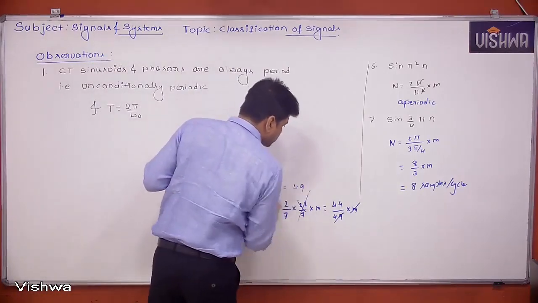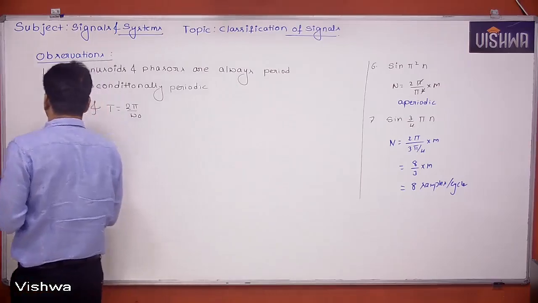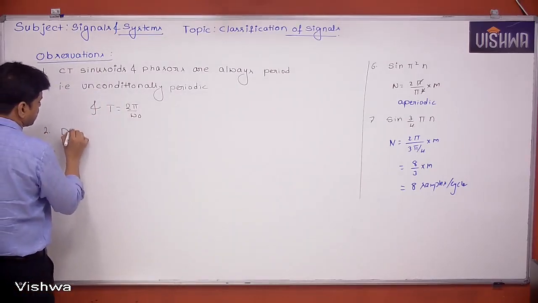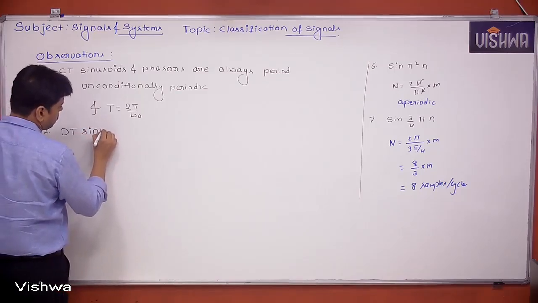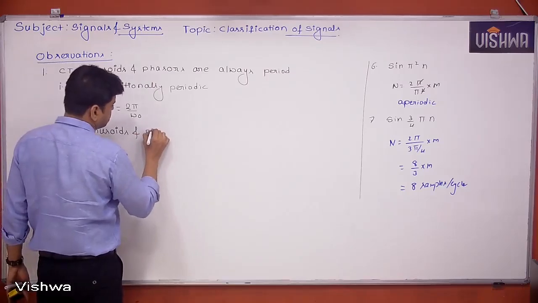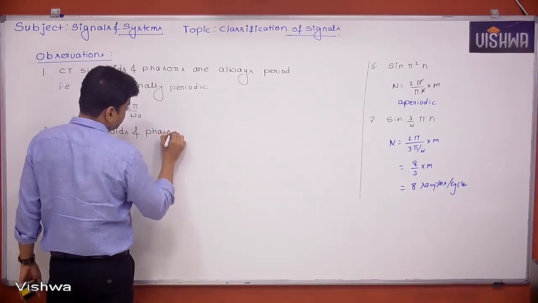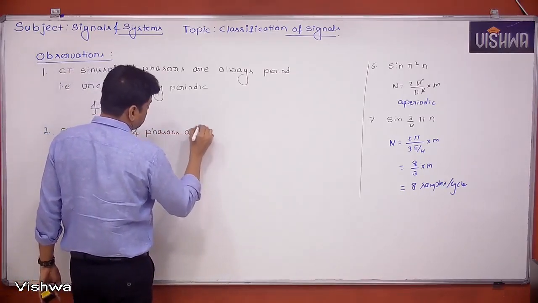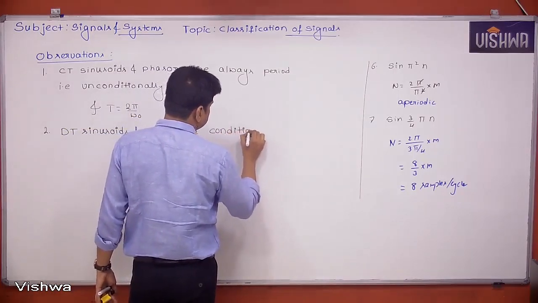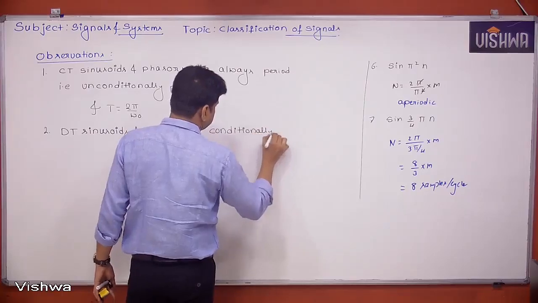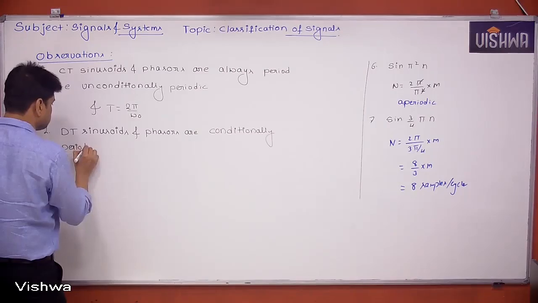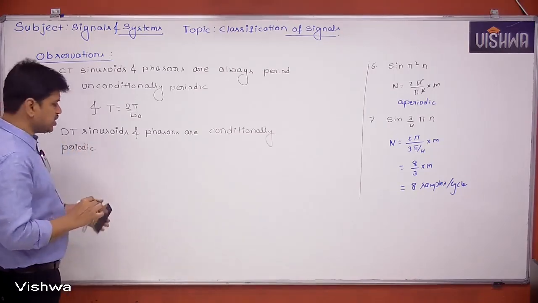Next, what about the discrete time case? There may be, may not be. Discrete time sinusoids and phasors are conditionally periodic. And what is the condition here?